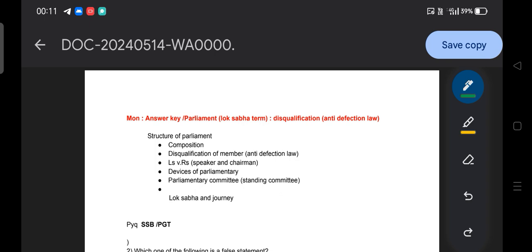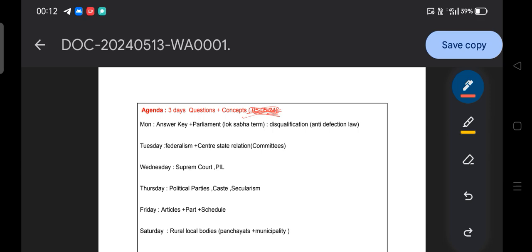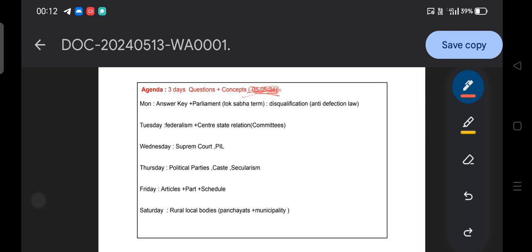Before starting today's lesson, I would like to seek your attention on what we are going to do in this week. So with this note, let's start our agenda for this week. I would like to highlight this table or sheet before you.